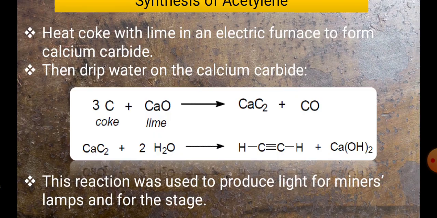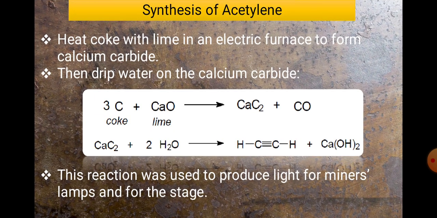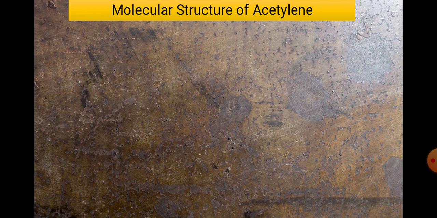This reaction was used to produce light for miners' lamps, and for stages and so on. This is the synthetic part of acetylene. Now move to the molecular structure of acetylene.